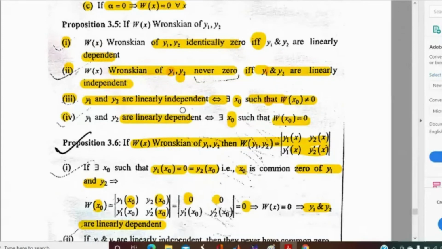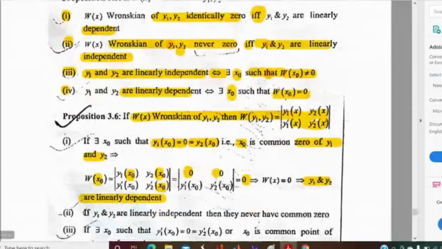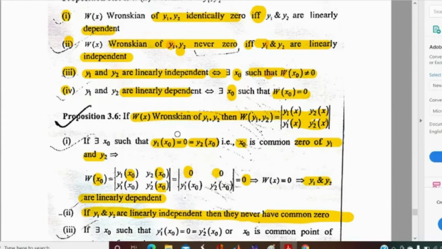Yes, that means y1 and y2 never have a common 0. Proposition 2 is saying exactly that. If y1 and y2 are linearly independent, then they never have a common 0. Proposition 2 is clear, because it is only the contrapositive statement of proposition 1, and it will automatically be true.